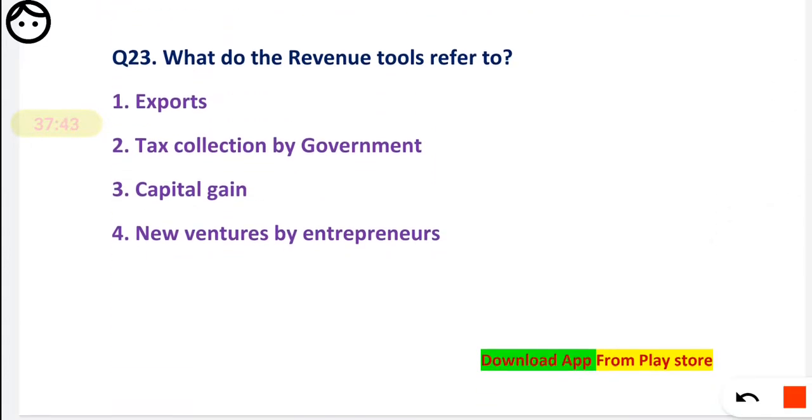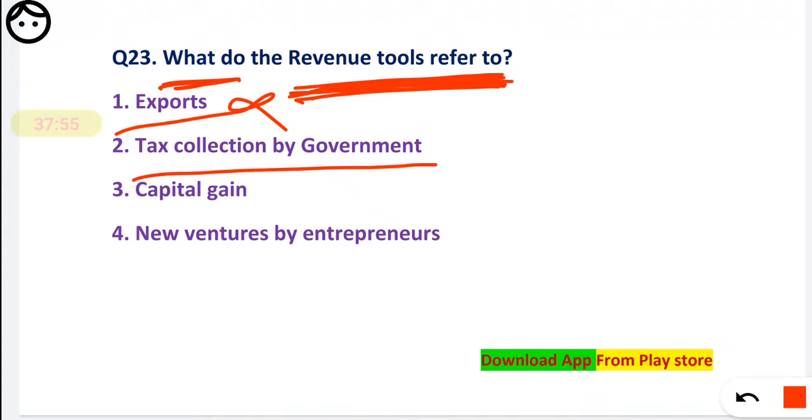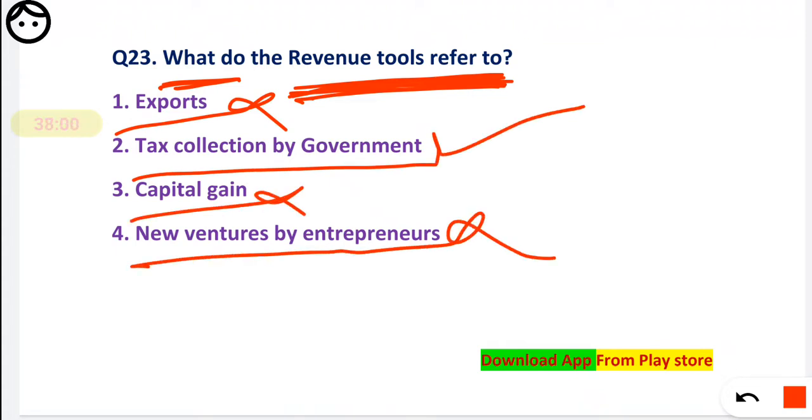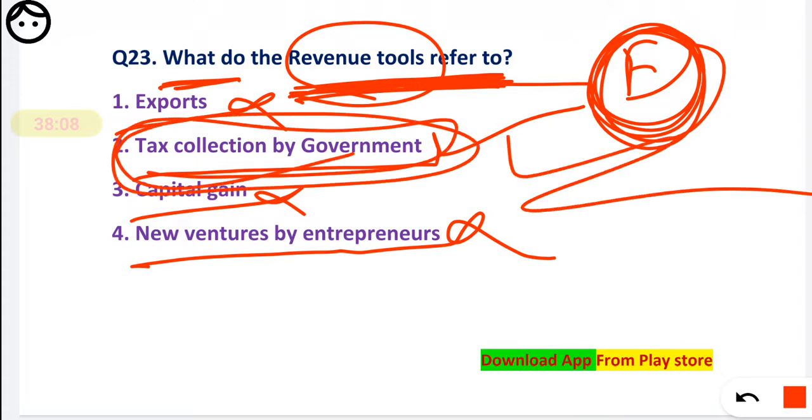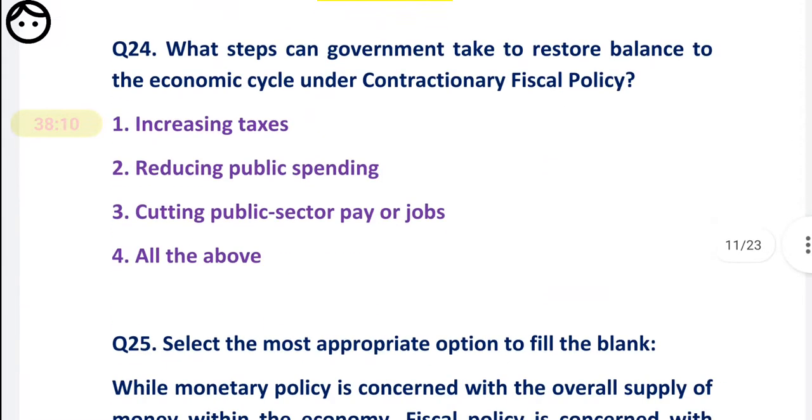What does the revenue tool refer to? Basically, what does the revenue tool mean? First option, export, the tax collection by the government, capital gain, new ventures by the enterprises. So friends, revenue itself is earning for the government. Revenue means income of a government, and how is the income generated? By tax collection. Okay, very easy. Next question, question number 24.